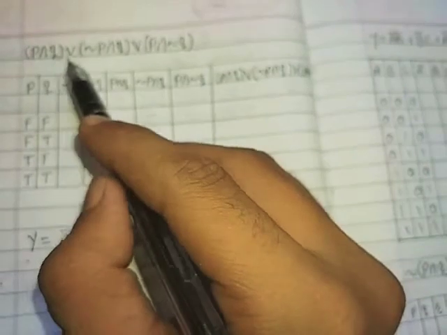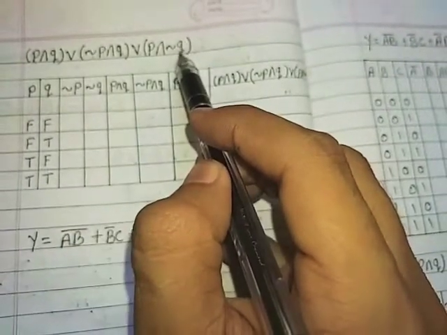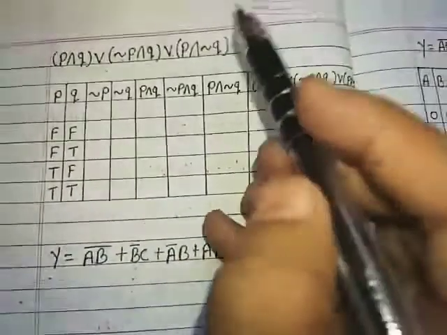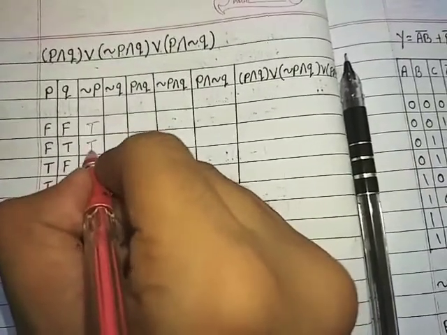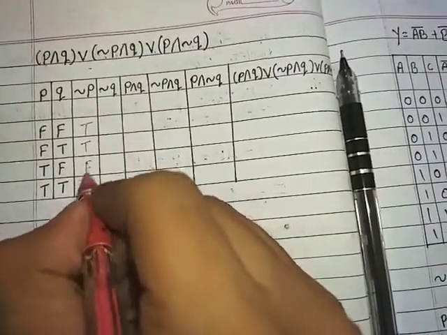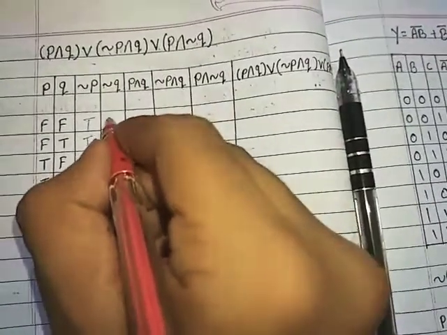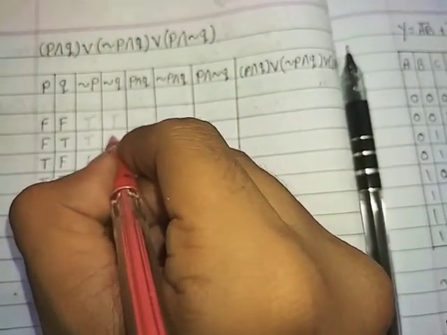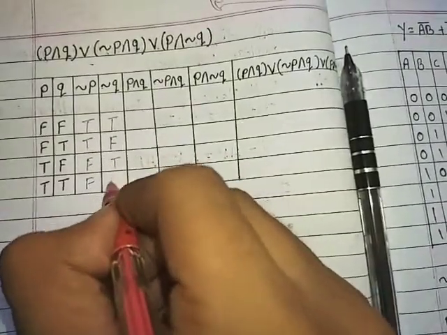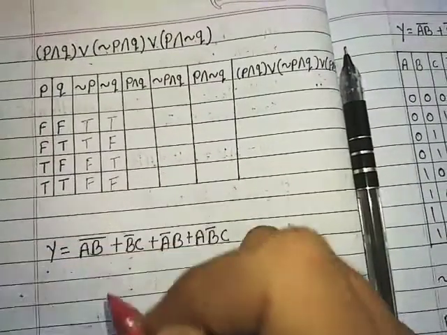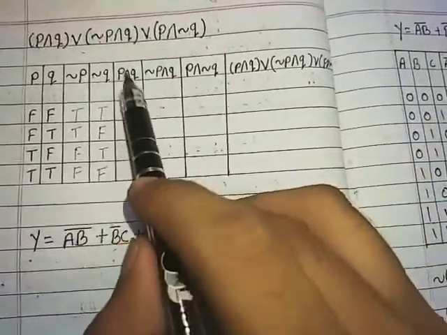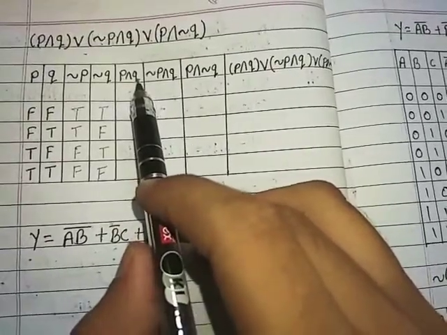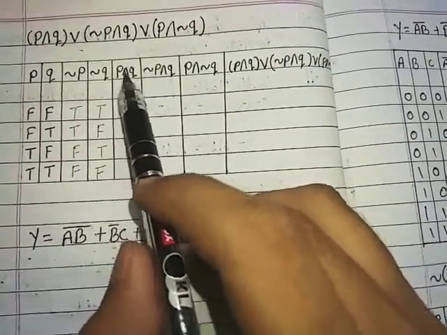Then I require negation of P and negation of Q. So here I go, negation of P, that means F becomes T and T becomes F. Now I require P conjunction Q. When all the statements are true, P conjunction Q is true.